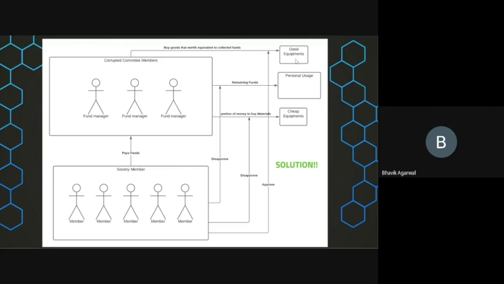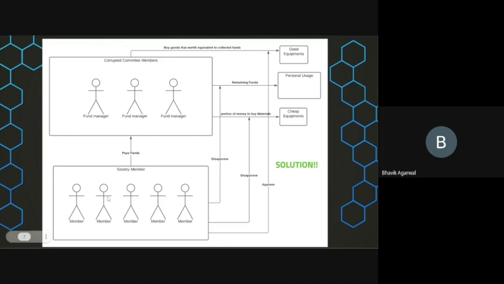Okay, but what happens now is that if they try to again use remaining funds for personal usage, or some portion of money to buy materials or cheap equipment, then every time a certain request is created by the fund managers or the committee members, 50% of the normal society members have to approve to forward that request. So when they give a certain request that they are going to buy some goods of a certain price,